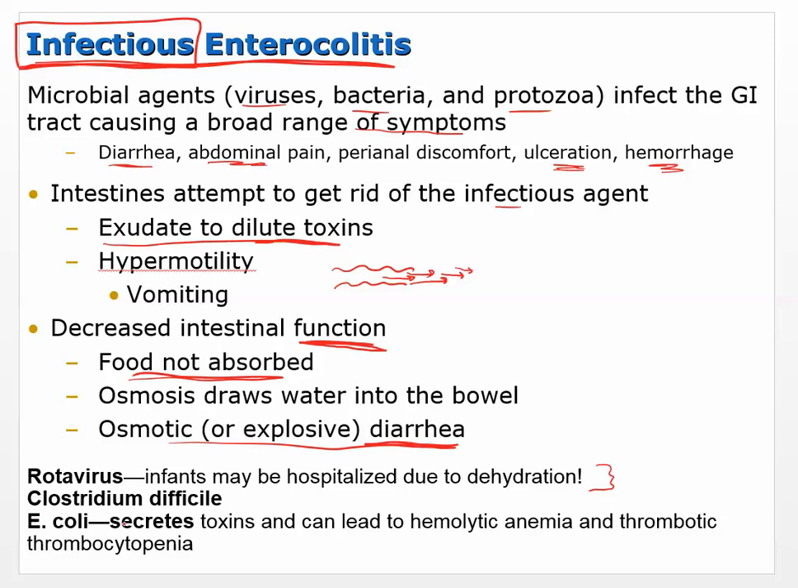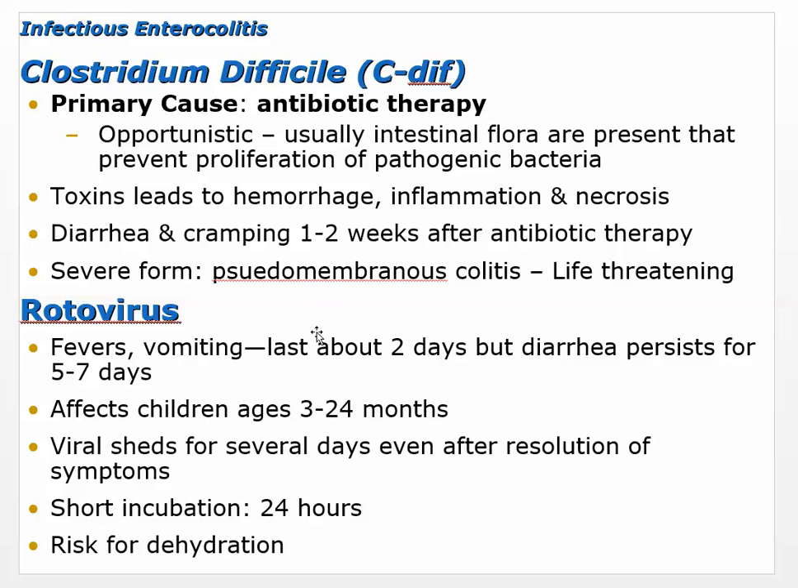C. diff, Clostridium difficile. E. coli. E. coli is another one that can, when a certain pathogenic strain of E. coli gets in there, secrete toxins, can lead to hemolytic anemia, thrombocytopenia. So bleeding may occur because you can't form clots. Those kinds of problems. So the two that we're mainly going to talk about with infectious enterocolitis are C. diff and rotaviruses.